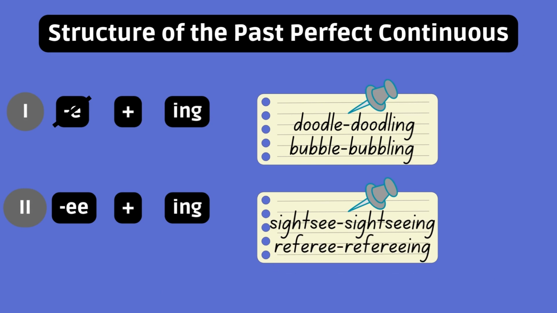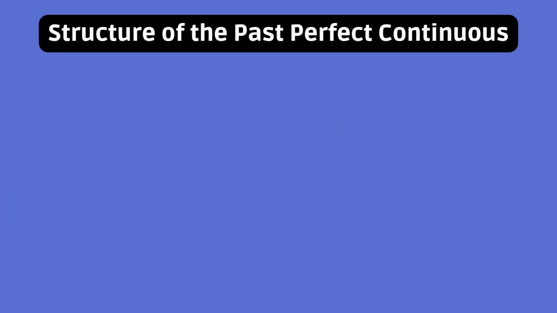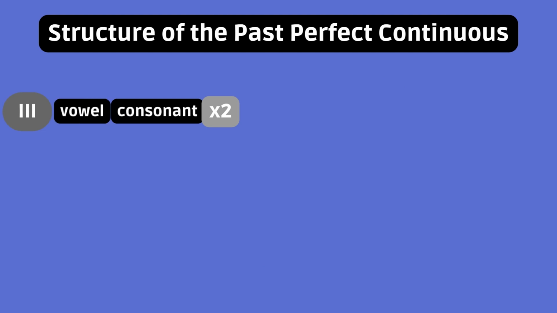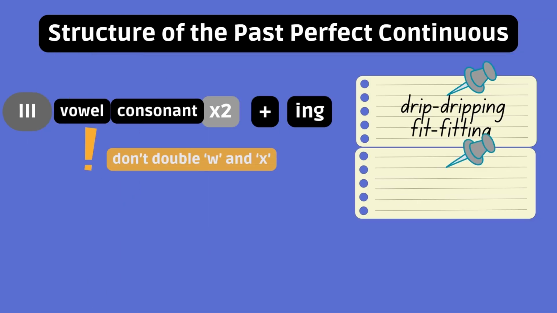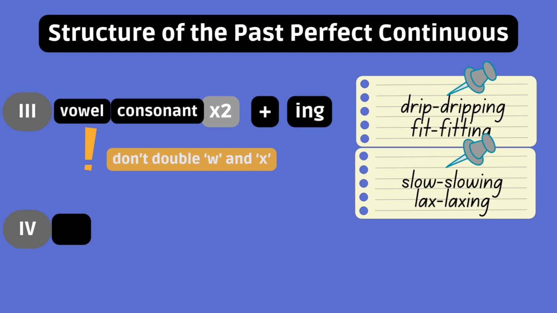Referee, refereeing. Also, double the final consonant of short verbs ending with a vowel and consonant. Drip, dripping. Fit, fitting. Don't double W and X. Slow, slowing. Lax, laxing.